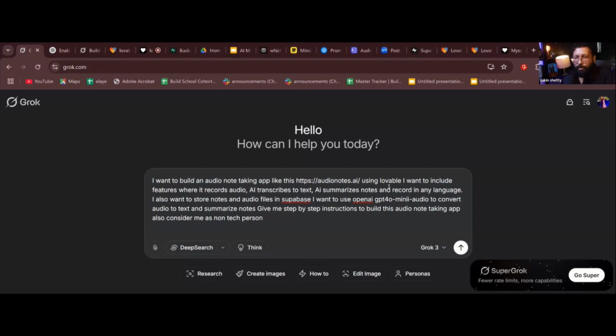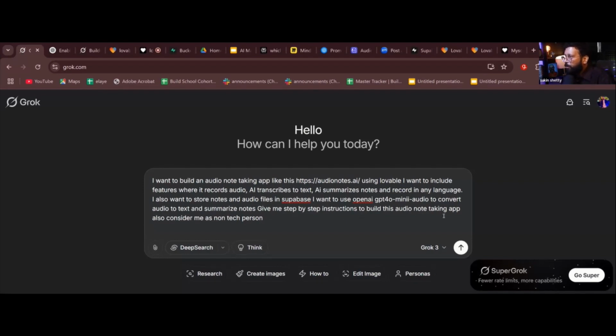I want to include features where it records audio, AI transcribes to text, AI summarizes notes, and records in any language. Okay, I have mentioned recording in any language, but I'm not doing that right now. I'll tell you why. Because you need to have a lot of features built in. It'll take some time. But right now, I'm not including recording any language. You can do that. I also want to store notes and audio files in Supabase. I want to use OpenAI ChatGPT 4o mini audio to convert audio to text and summarize notes. Give me step-by-step instructions to build this audio note-taking app.